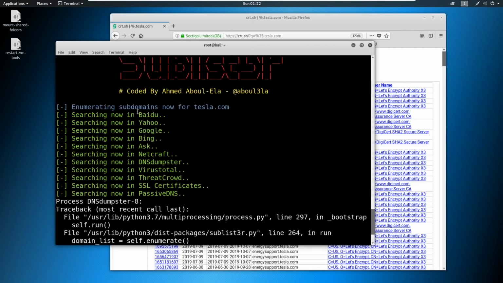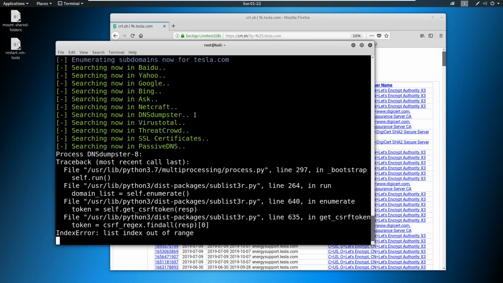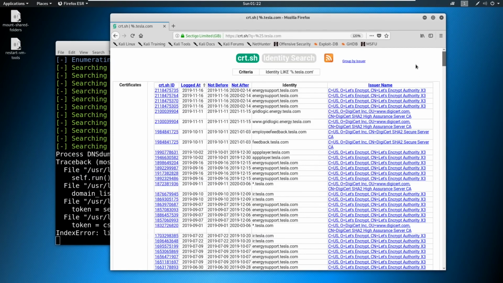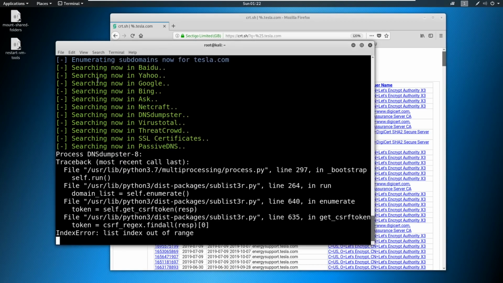And what Sublister is going to be doing right now is it's going to try to find just the subdomain. So it's going to look for third levels. It would not discover this gridlogic.energy.tesla.com without a little bit of finagling and looking through the help to figure out how to do that. So we can come to a site like crt.sh to see if we could find any additional subdomains within this, and we can utilize tools like Sublister as well.